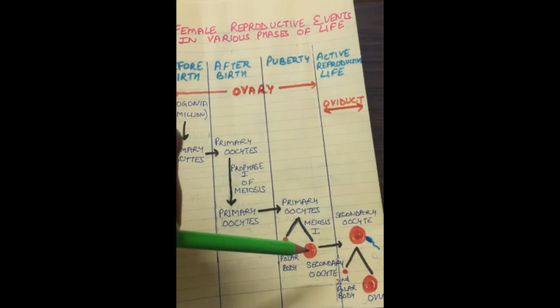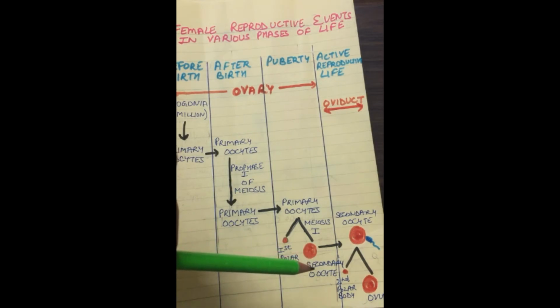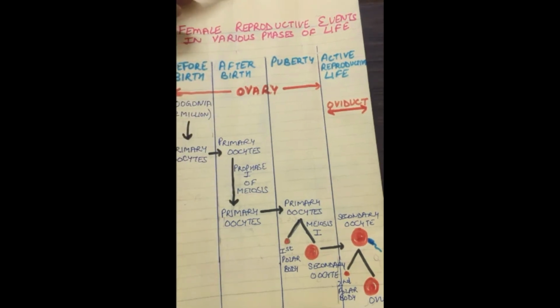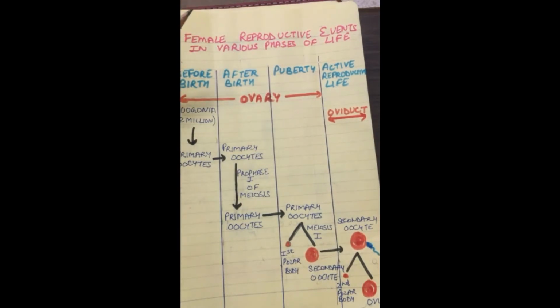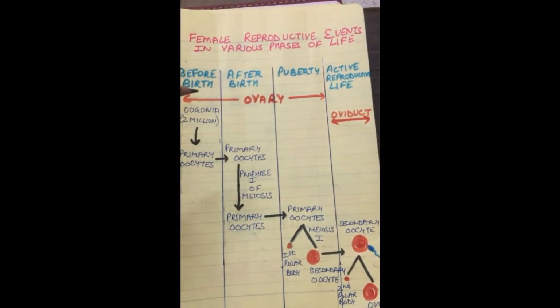Now this secondary oocyte is released from the ovary, and the release of the secondary oocyte from the ovary is called ovulation. Till now, you have studied that it is the ovum which is released from the ovary, but it is not that. It is actually the secondary oocyte which is released from the ovary during ovulation. You can see the events which are occurring in the female ovary before birth till maturity. All these events are in its ovary.